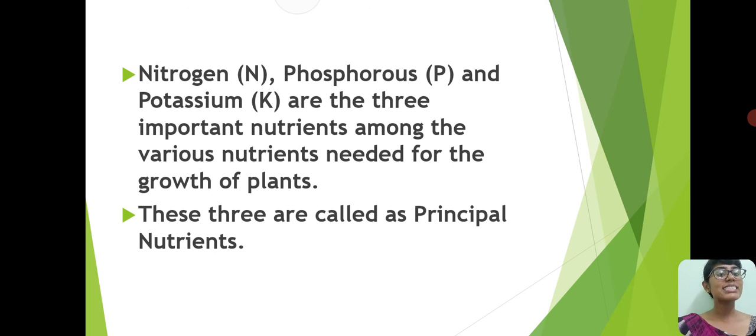So these three nutrients are called principal nutrients. What are these three nutrients called? Nitrogen N, phosphorus P and potassium K are called principal nutrients.